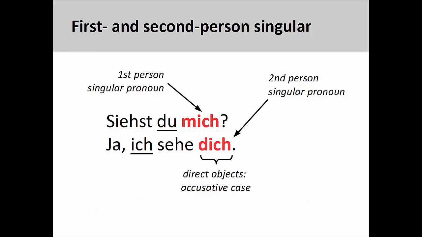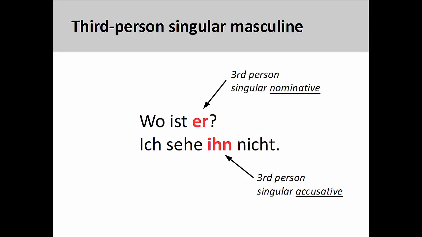Let's see how some of these accusative personal pronouns function in a sentence. In the two sentences you see here: Siehst du mich? Ja, ich sehe dich. Do you see me? Yes, I see you. Both pronouns are the direct objects of the verb sehen, which requires them to be in the accusative case. For contrast, the subjects of each sentence, which are underlined, are in the nominative case. Here the distinction between nominative and accusative forms is very clear.